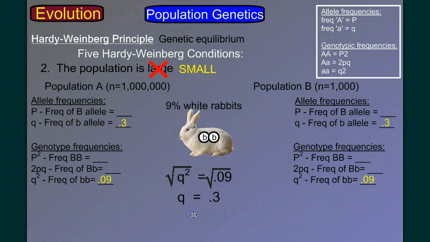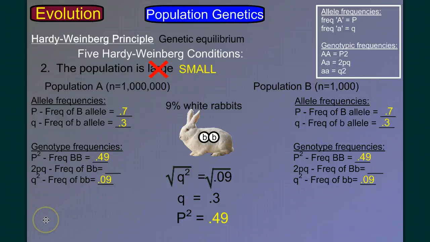Well, we also know that p plus q has to equal 1, and we know that q is 0.3, therefore p has to be, that's right, 0.7. So we can put 0.7 in here as p, the frequency of the dominant allele. Well, what's the next step? We can square p and find p squared, and p squared is 0.7 squared, which is 0.49. So for our homozygous dominant genotype, the frequency of p squared is 0.49 or 49%.